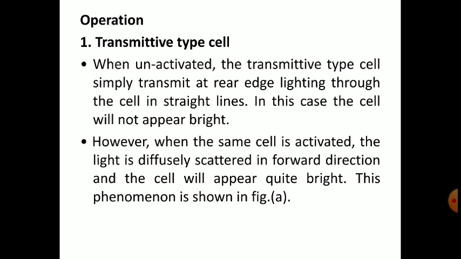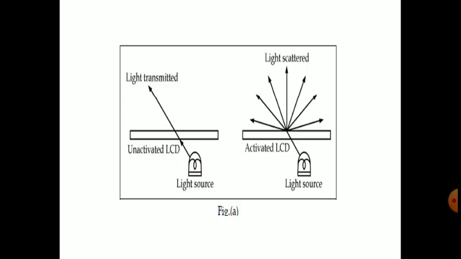However, when the same cell is activated, the light is diffusely scattered in the forward direction and the cell will appear quite bright. This phenomenon is shown in the figure. See the figure: the unactivated LCD, with light transmitted from the light source. Light source should be there because LCDs are not active displays, they are passive displays and they do not emit light. Remember, right? So the LCD needs a light source. When the LCD is unactivated, it will allow the light in a single direction.